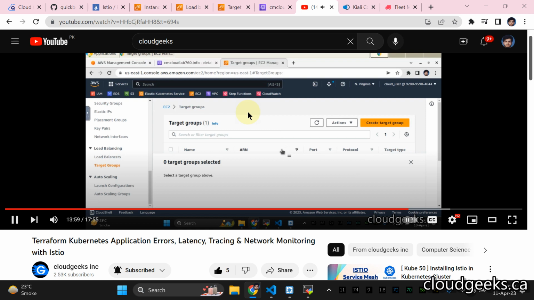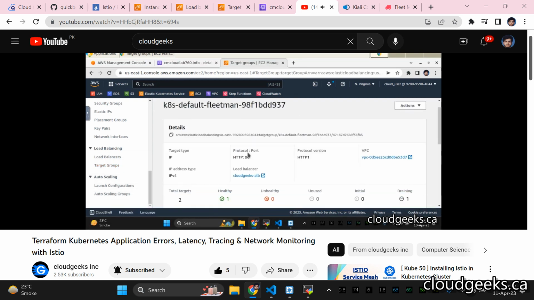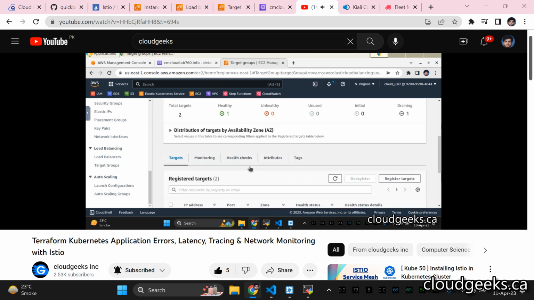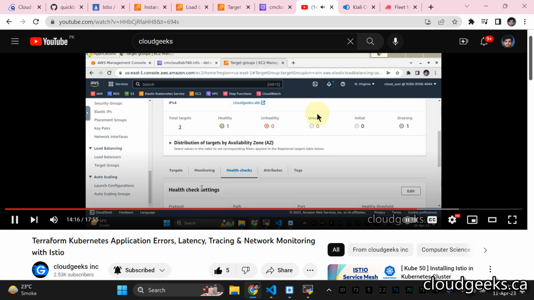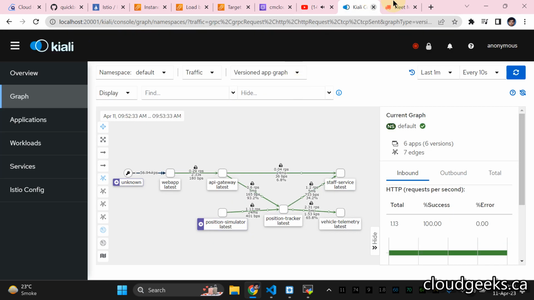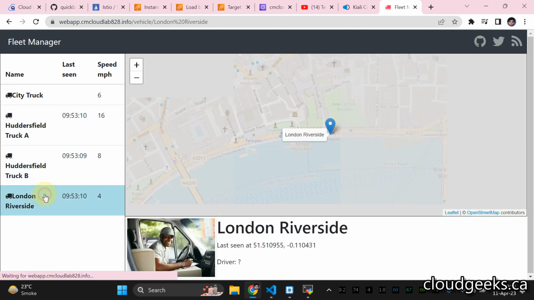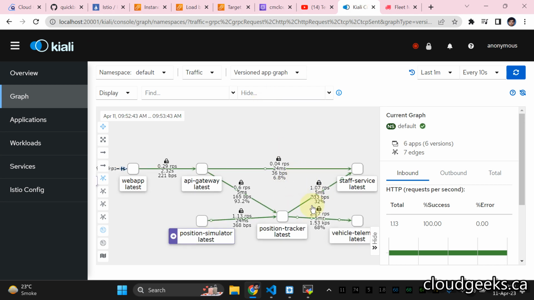The other part I just want to show you, if you navigate to this target group and click this, the traffic from the load balancer to your pod, if you check this health check, the protocol is HTTP. This is the protocol we previously had. You see, all other stuff is being populated, and our application is running fine. We can see other stuff regarding latency, but you see clearly our application is running.